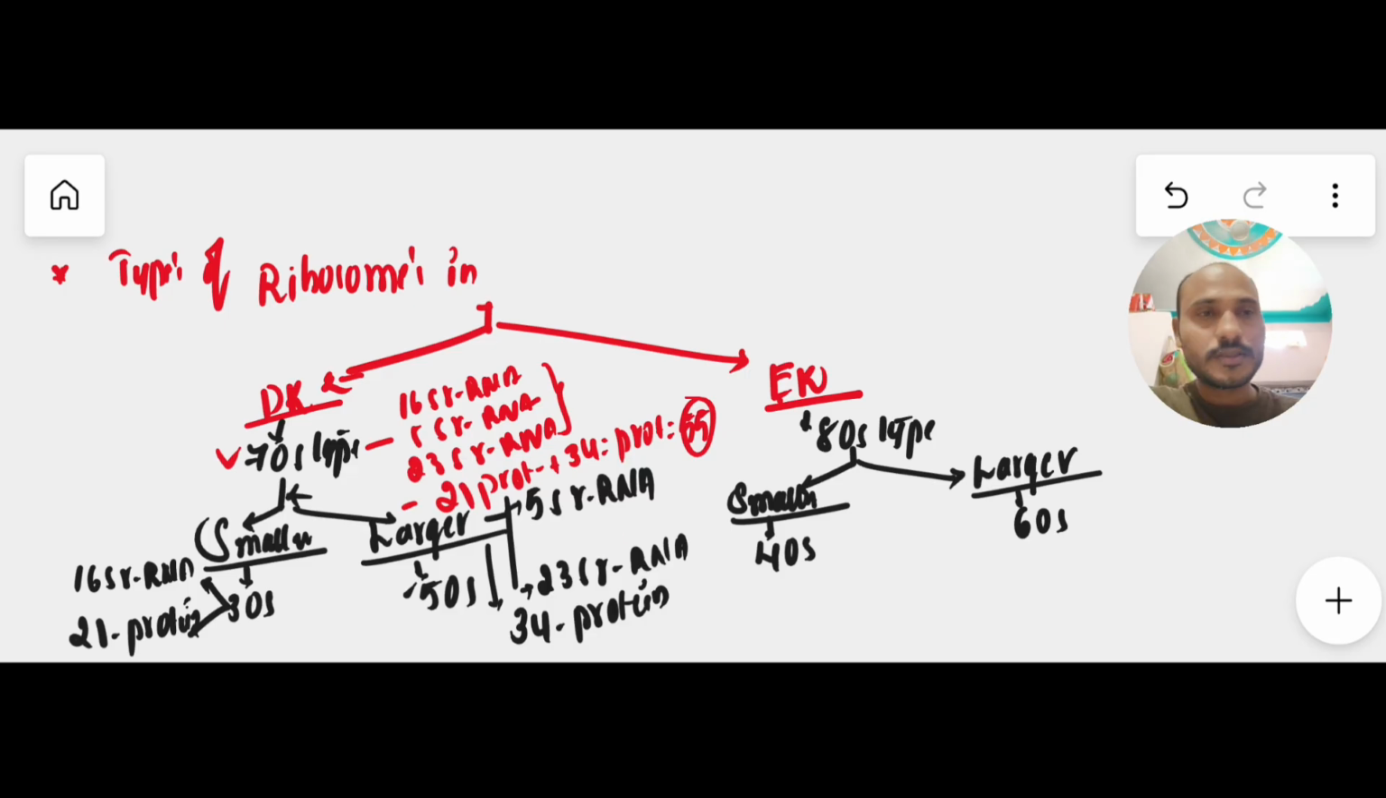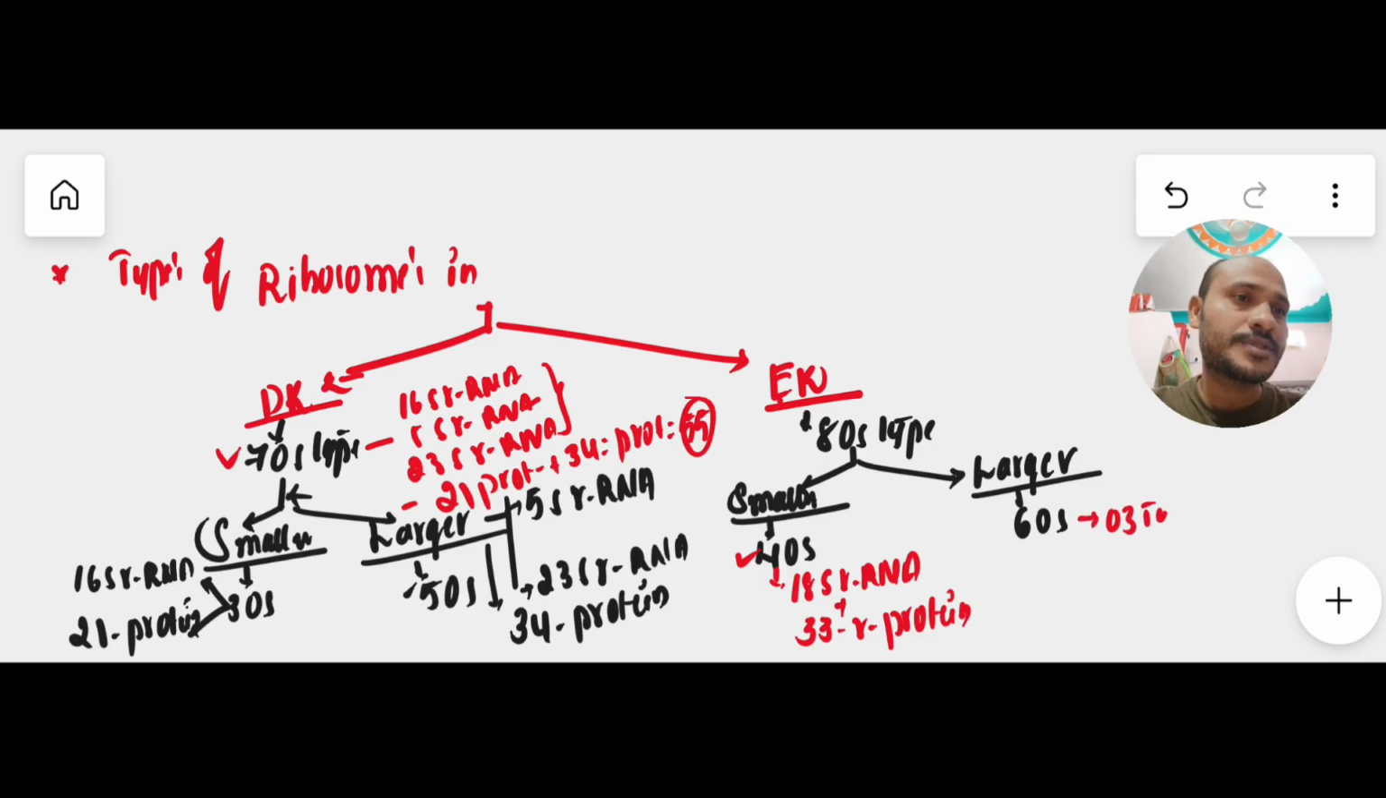Now coming to eukaryotic organisms, the smaller subunit is called 40S, and it has two components. One is ribosomal RNA: the 40S smaller subunit in eukaryotes is made up of 18S rRNA, 18S ribosomal RNA, plus 33 R proteins. Coming to the larger subunit, this 60S larger subunit has three types of rRNA components. They are 5S rRNA and